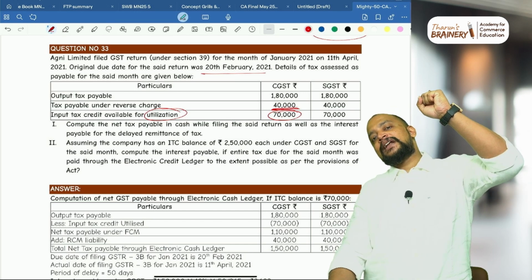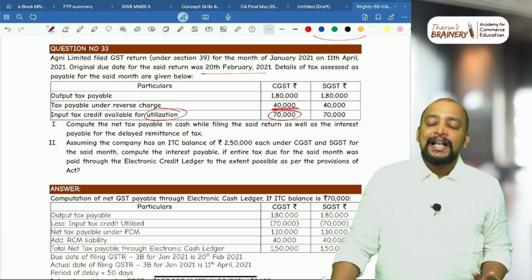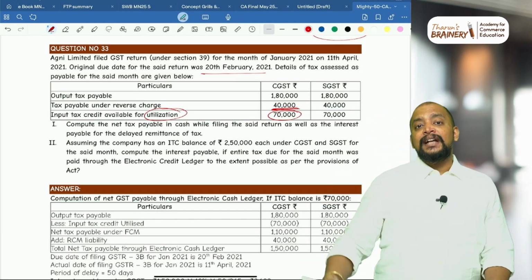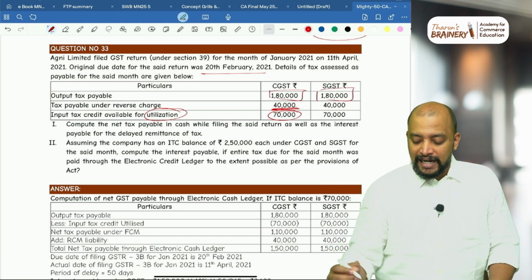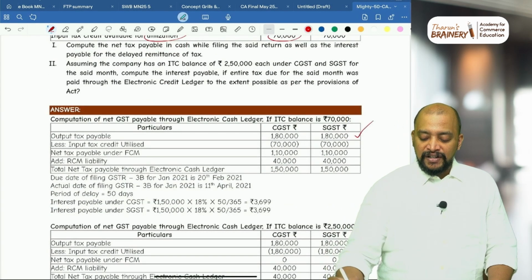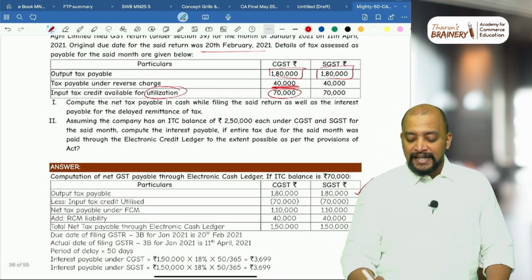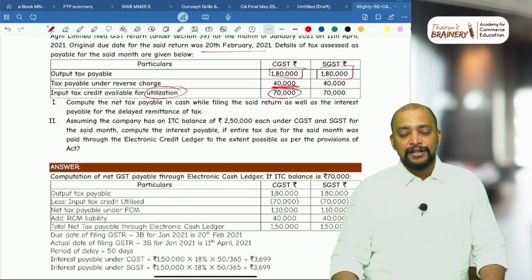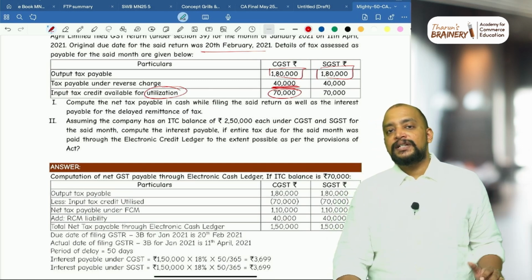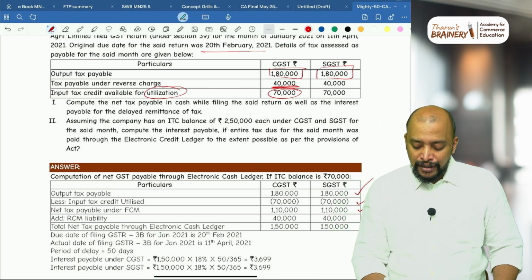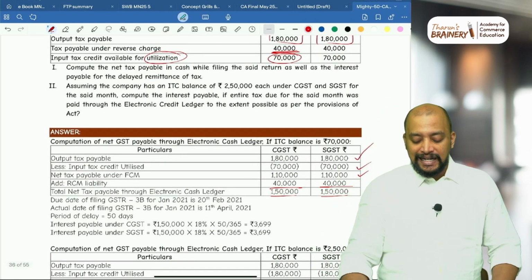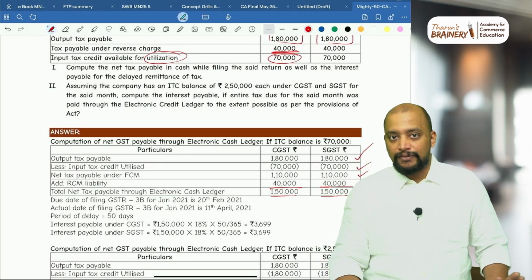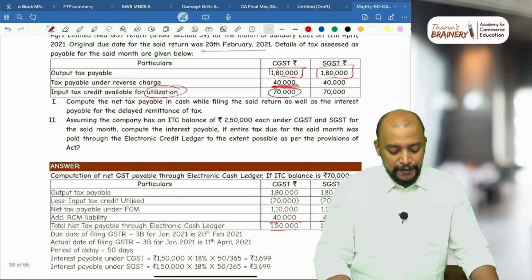What is the treatment of GST paid under RCM? Always GST paid under RCM should be paid using the cash ledger, and that cannot be adjusted against the forward charge liability. So what is the forward charge liability? 1,80,000. So forward charge liability will be 1,80,000 minus ITC utilized 70,000, so we get 1,10,000. Add the RCM liability of 40,000, so we get 1,50,000 as the total net tax payable through the electronic cash ledger. Got it?